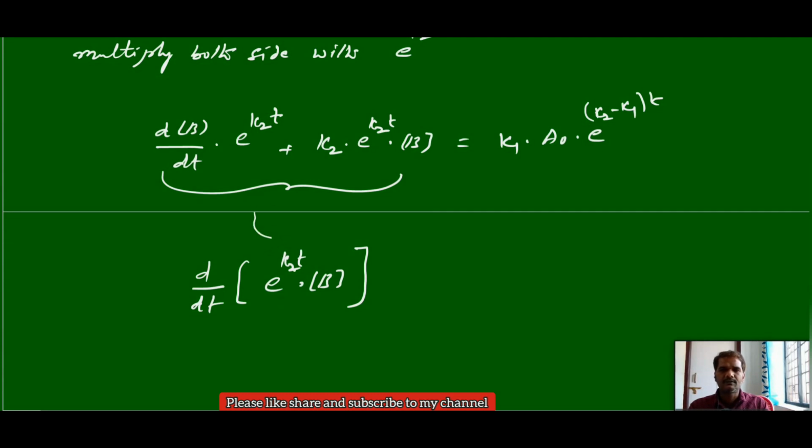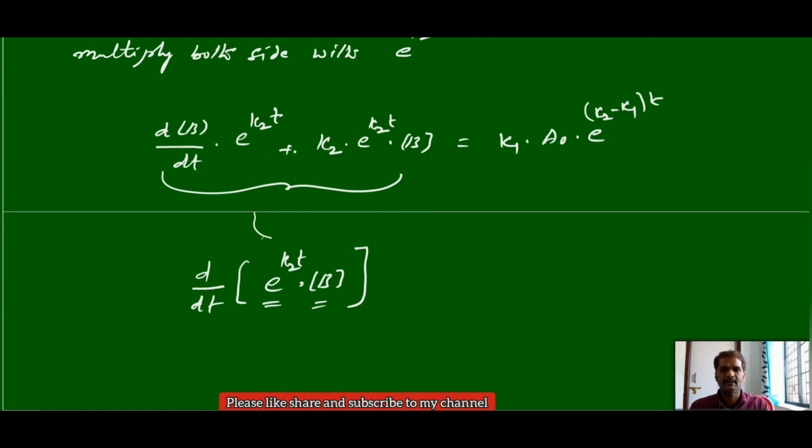First one with respect to e power K2t, so you will get e power K2t, and with respect to B you keep it constant, you will get the second term. Now you keep the concentration B as a constant. In the second case you keep e power K2t as a constant, you do the derivation, you will get dB by dt into e power K2t. So this overall term we can write in this differential form.